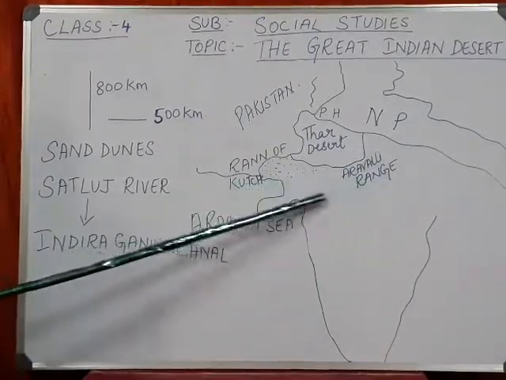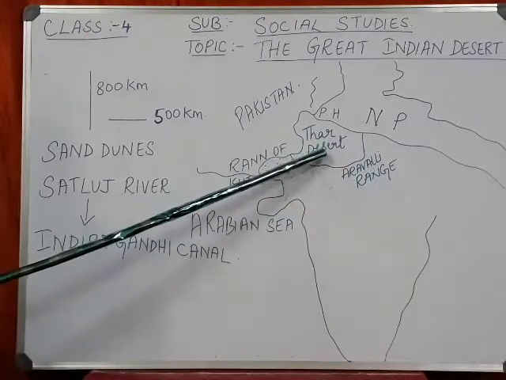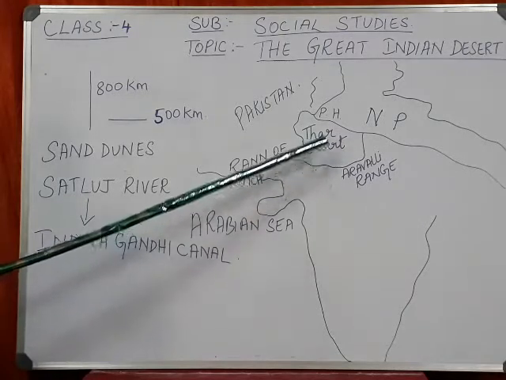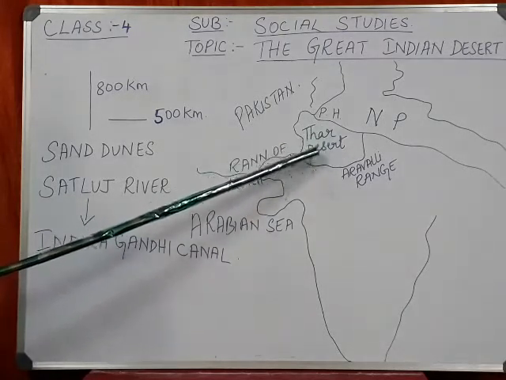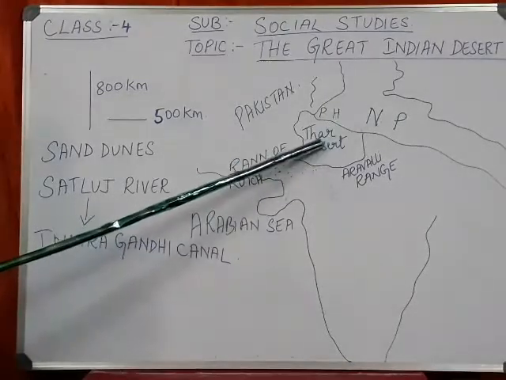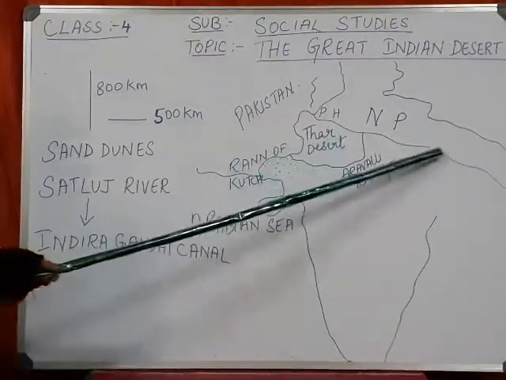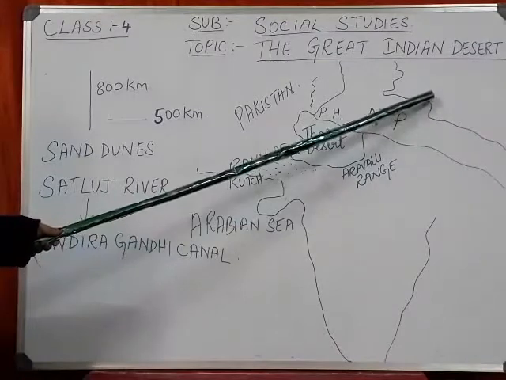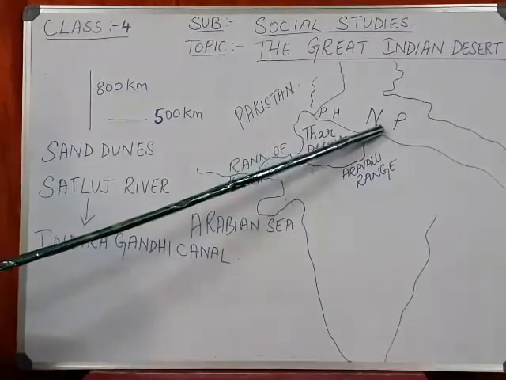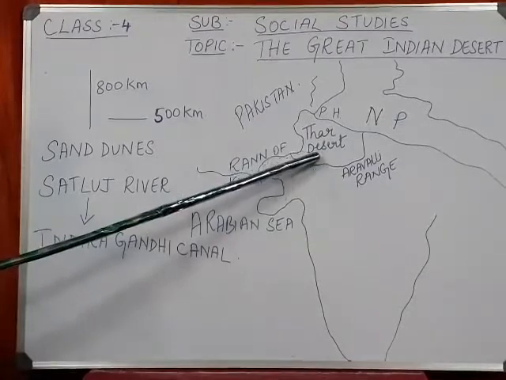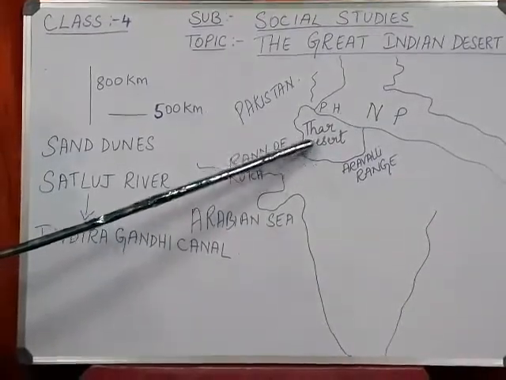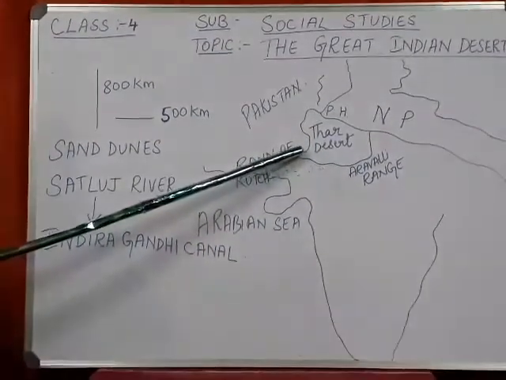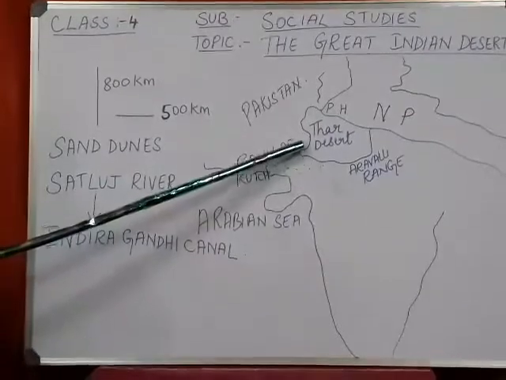Rajasthan is a very big state. Here I have just pointed out the Thar desert, which is present in Rajasthan. In Rajasthan, the Thar desert is present to the west of the northern plains. So this is the northern plains, as you all know, and above this are the northern mountains. To the west of the northern plains is Rajasthan, and towards the west of Rajasthan is the Thar desert.